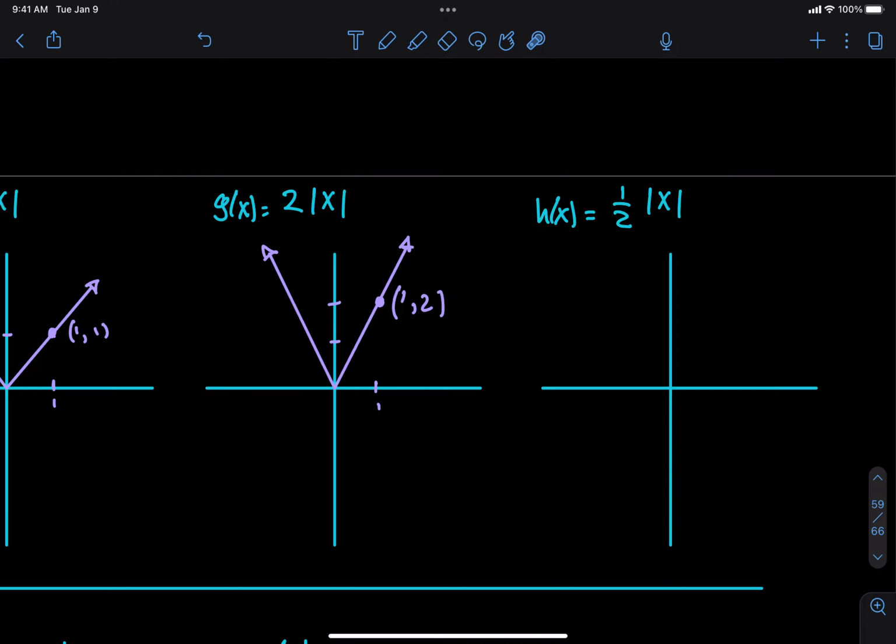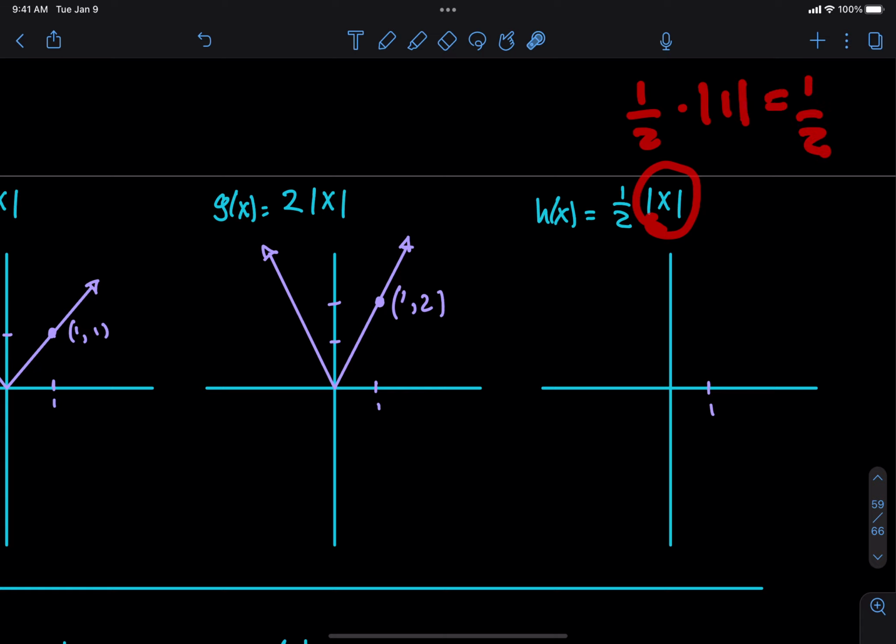Okay, how about if I multiply by 1/2? Then what's going to happen? Well, if I plug in 1, then what do I have here? Absolute value of 1, right? And if I take 1/2 and multiply that with the absolute value of 1, what do I get? 1/2, right?